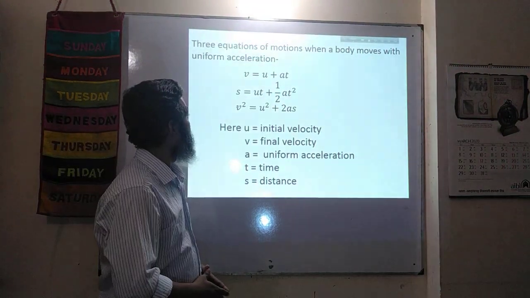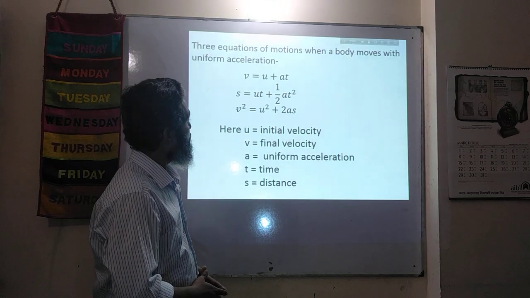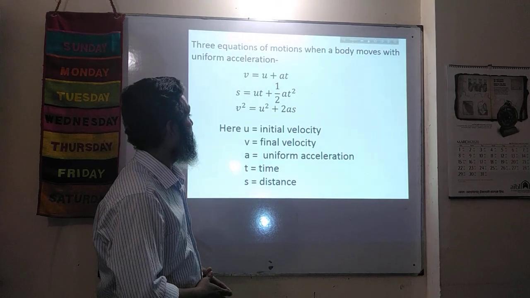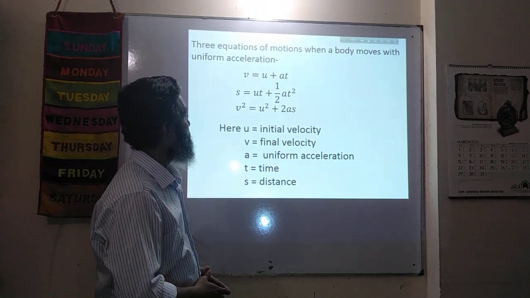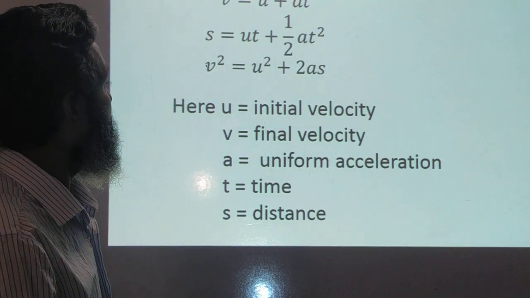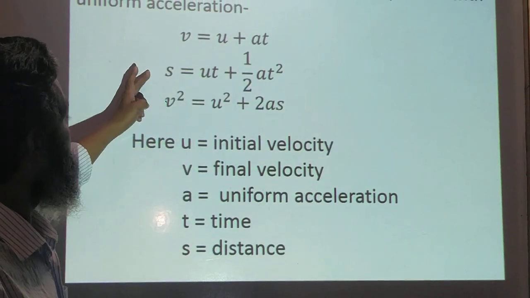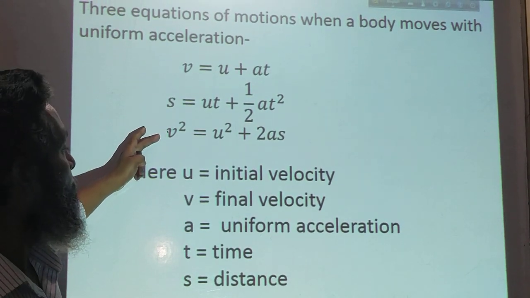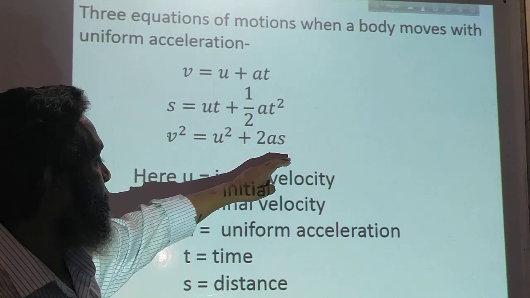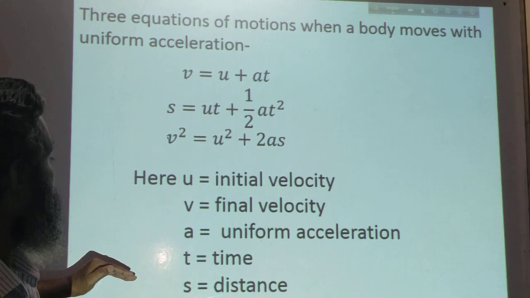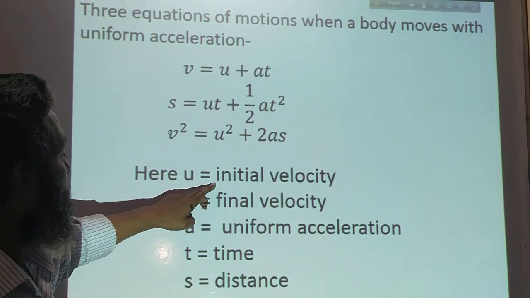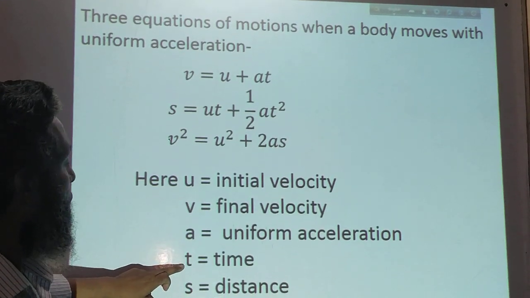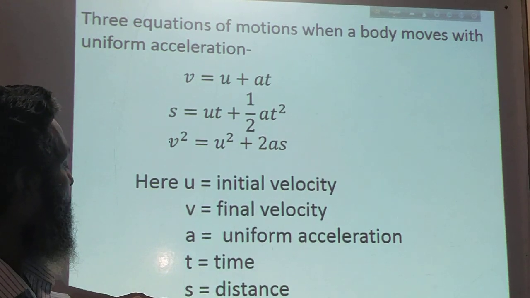Let us recall the three equations of motion when the body moves with uniform acceleration. The first equation, v is equal to u plus at. Second equation, s is equal to ut plus half at square. And the third equation, v square is equal to u square plus 2as. Here u is initial velocity, v final velocity, a uniform acceleration, t time, and s is the distance.